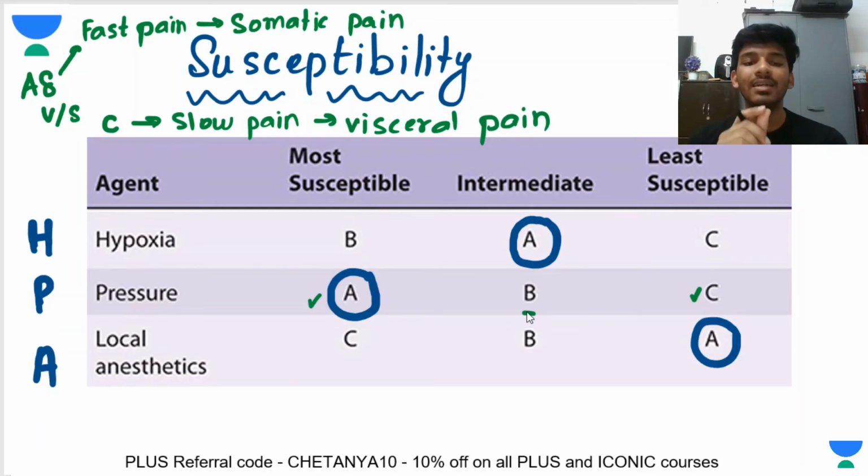Local anesthetics are used in surgeries, and in surgeries you want the pain coming from the organs to be very less. You are cutting organs, and they should not feel any pain, because otherwise you will feel very intense, burning pain.